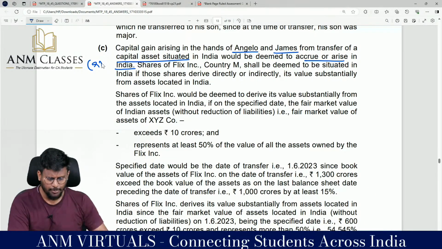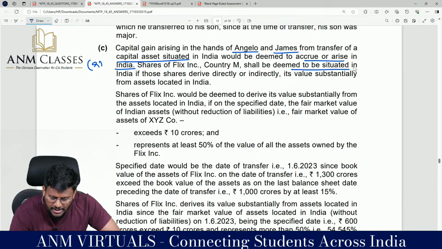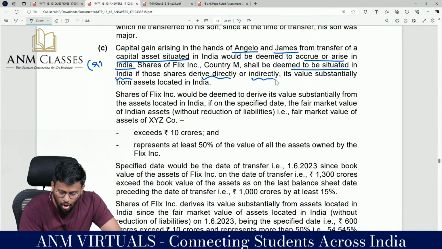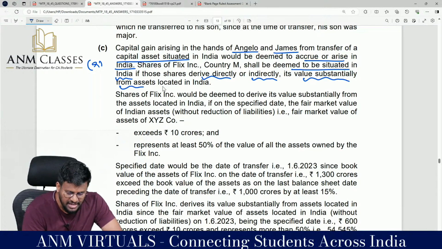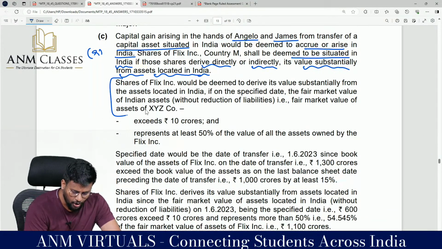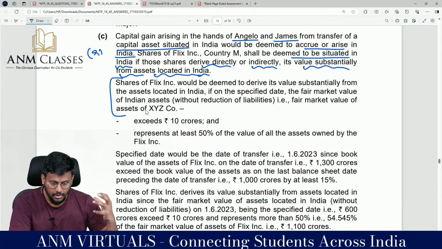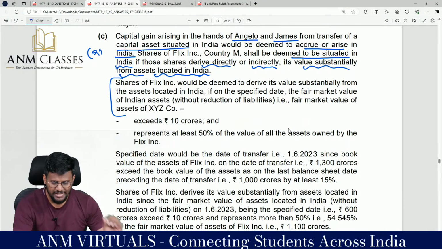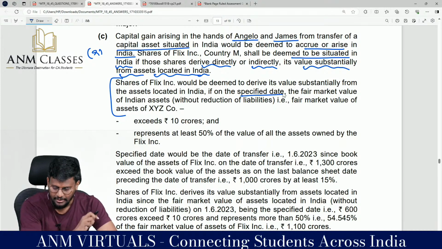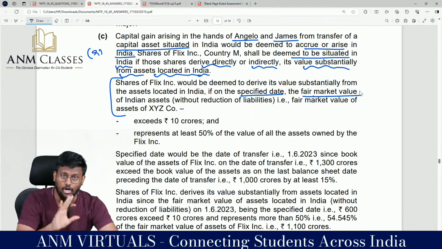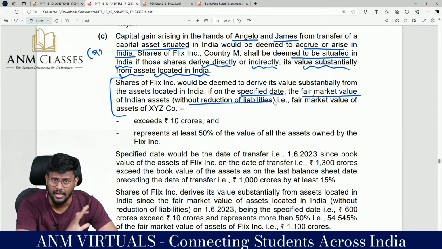Share of Flix Incorporation, country M, shall be deemed to be situated in India if those shares derive directly or indirectly their value substantially from any asset located in India. Share of Flix Incorporation would be deemed to derive its value substantially from asset located in India if on the specified date, the fair market value of Indian asset, not the book value, without reduction of liability. Don't see the liability part.